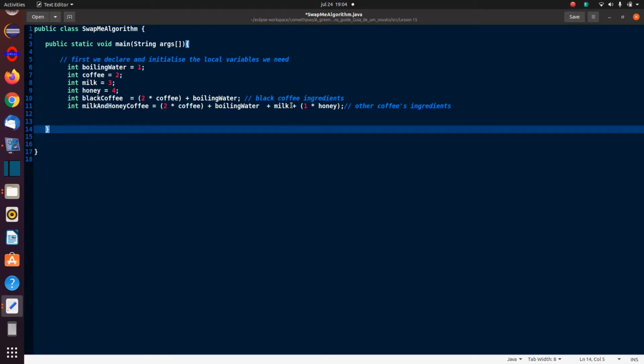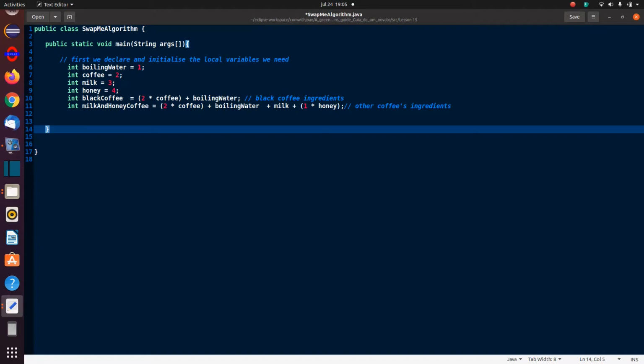Then I add milk, so that will give me 5 plus 3, which is 8. And then I add 1 teaspoon of honey. So it's 1 times 4, I could have just made it 4, so it should give me a value of 12. So yeah, I've got my initial variables that I'll be working with.